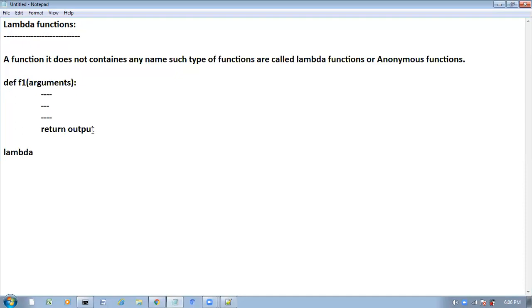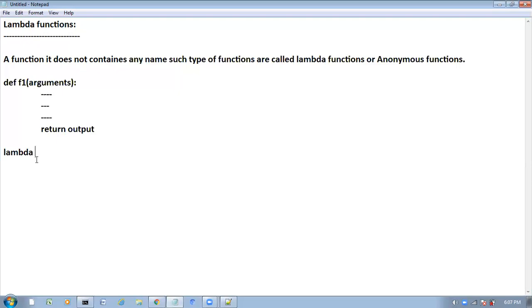For normal functions we take the def keyword; in the same way, for lambda functions we take the lambda keyword. After that, for lambda functions we need not take any function name. What is a lambda function? A function that does not contain any name. Such nameless functions are called lambda functions or anonymous functions. So here we need not take any name.